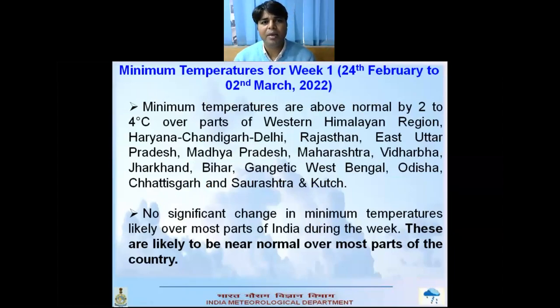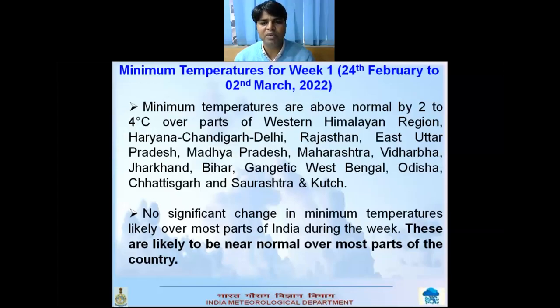Minimum temperatures are above normal by 2 to 4 degrees centigrade over most parts of the Western Himalayan region, Haryana, Chandigarh, Delhi, Rajasthan, East Uttar Pradesh, Madhya Pradesh, Maharashtra, Vidarbha, Jharkhand, Bihar, Gangetic West Bengal, Odisha, Chhattisgarh, Saurashtra, and Kutch.